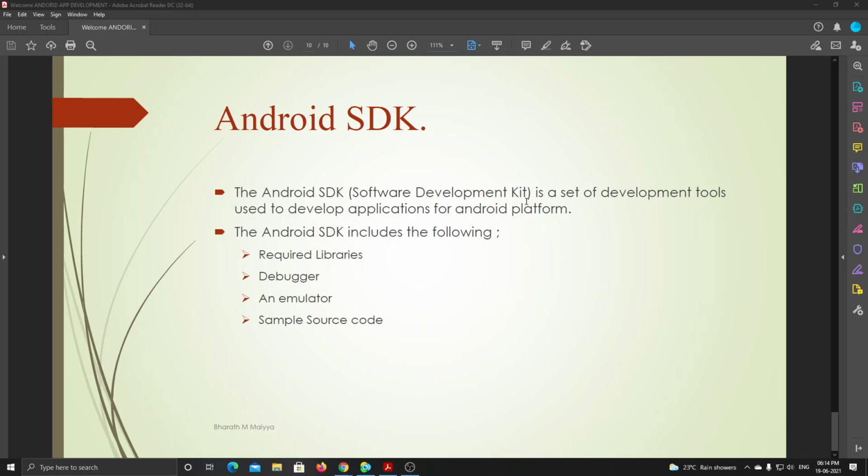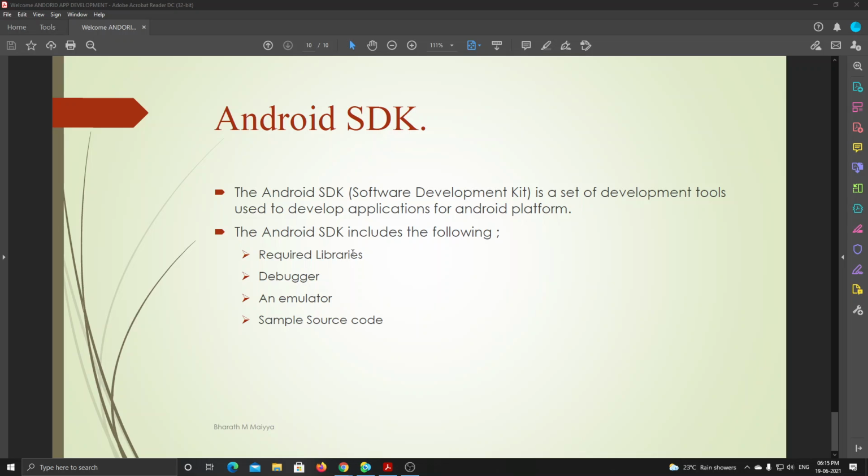Now let's see what the Android SDK is. The Android SDK is the Android software development kit. SDK is a software development kit, which is used to develop with tools, such as required libraries.